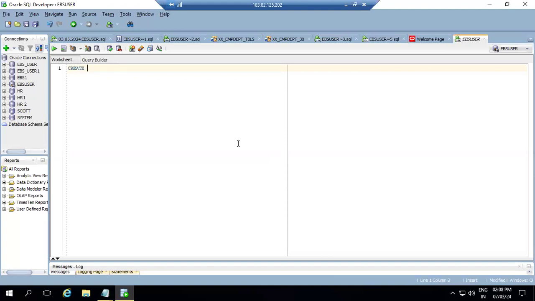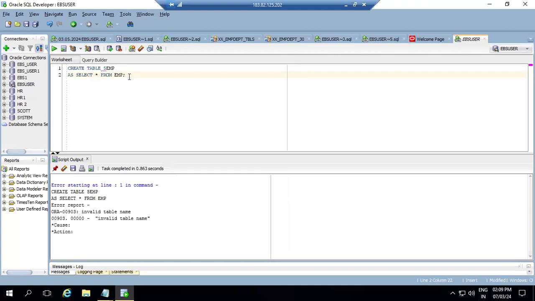So create table. As we know, if we create a table starting with a number like 5, it will not accept. So it is 5 EMP as select star from EMP. I can see where I'm creating this particular table. So what is the rule? Now we saw the conditions, our rules here. When creating a table starting with a number, you can see it throws an error: invalid table name.